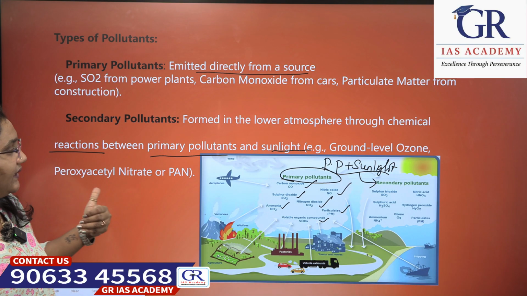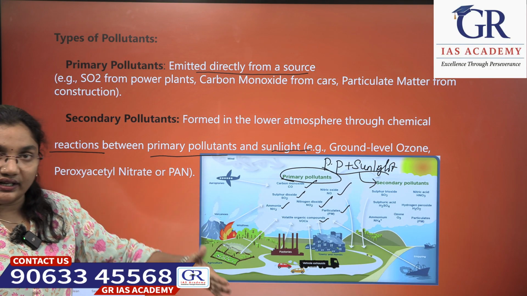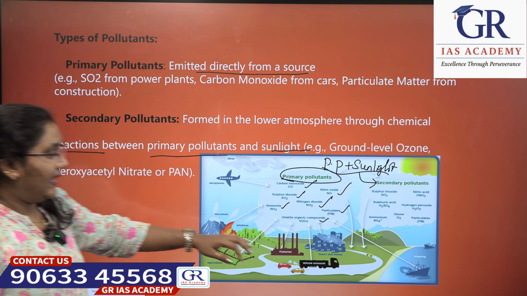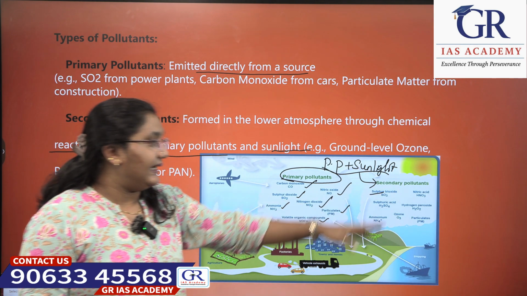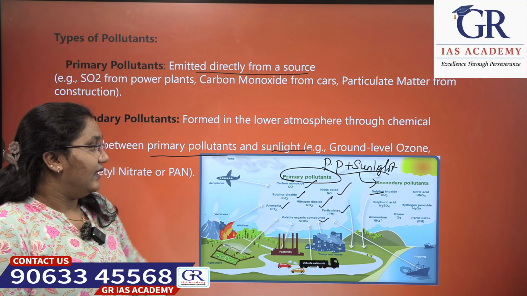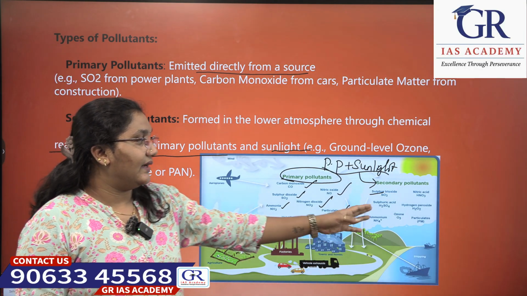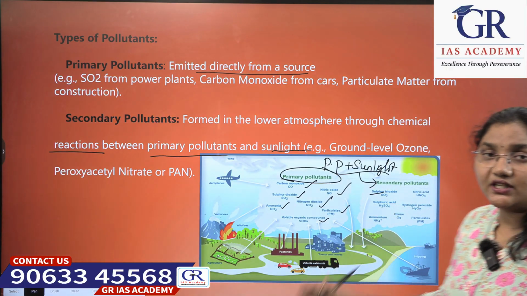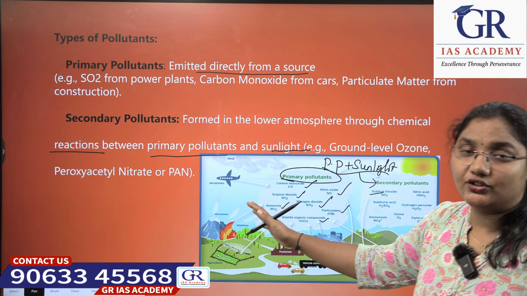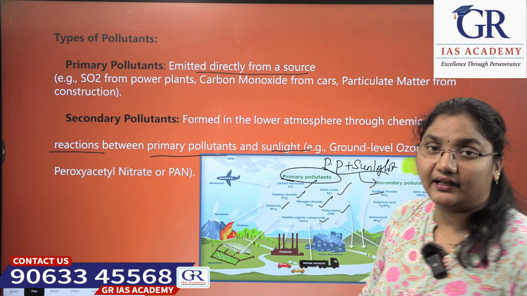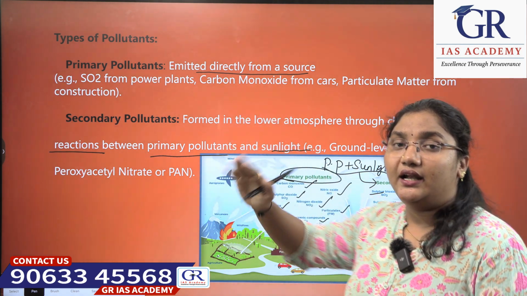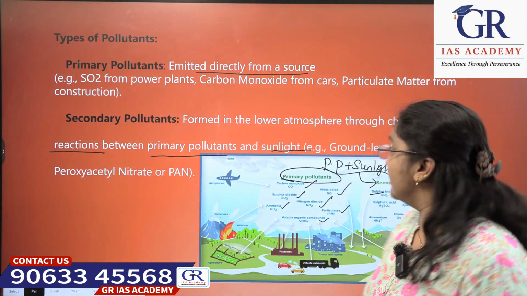Examples are ground level ozone, peroxyacetyl nitrate or PAN, sulfur trioxide, nitric acid, sulfuric acid, particulates, ozone, ammonium, and hydrogen peroxide. These are the secondary pollutants caused by the chemical reaction of primary pollutants with sunlight. And primary pollutants are directly released from the source.